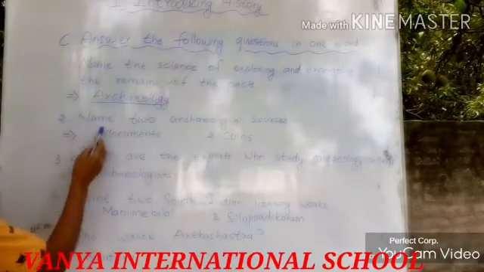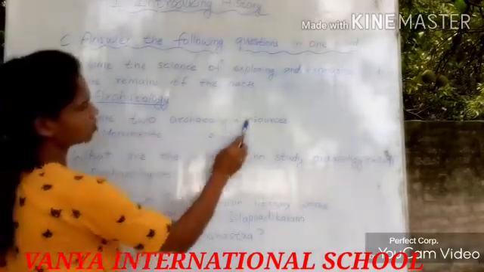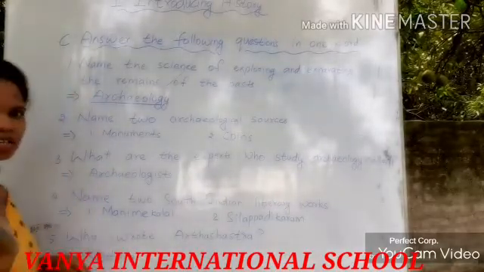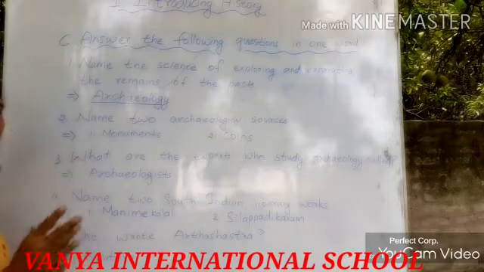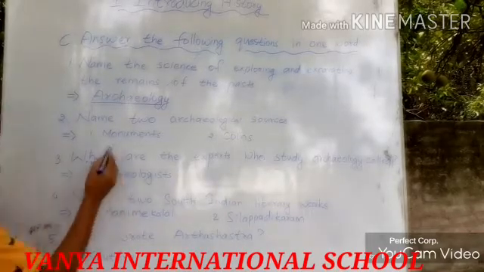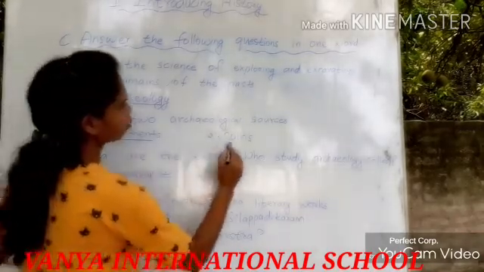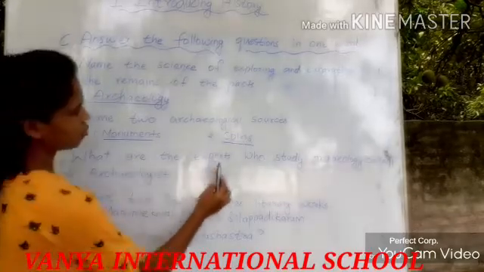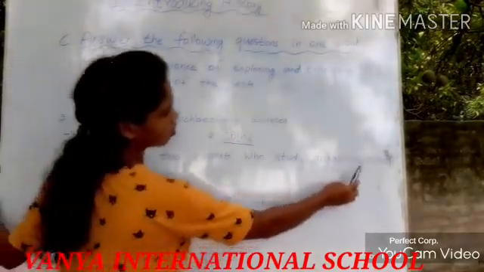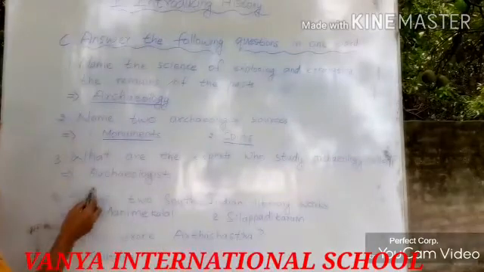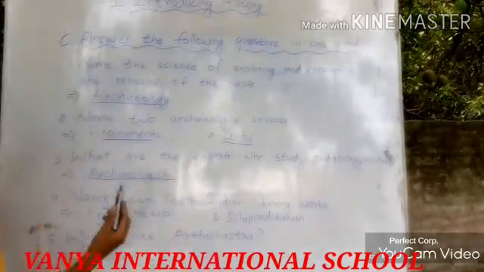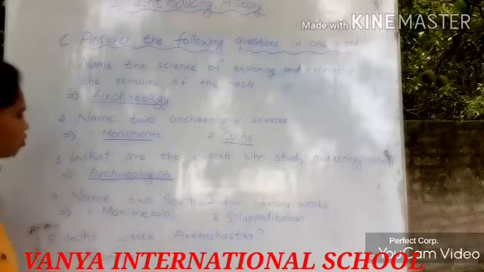Then second one is, name 2 archaeological sources. There are 6 sources. From those 6 you can write any 2. Here I have written monuments and coins. These are the 2 archaeological sources. Then next, third one, what are the experts who study archaeology called? The answer is archaeologists. Those who study archaeology, they are called archaeologists.